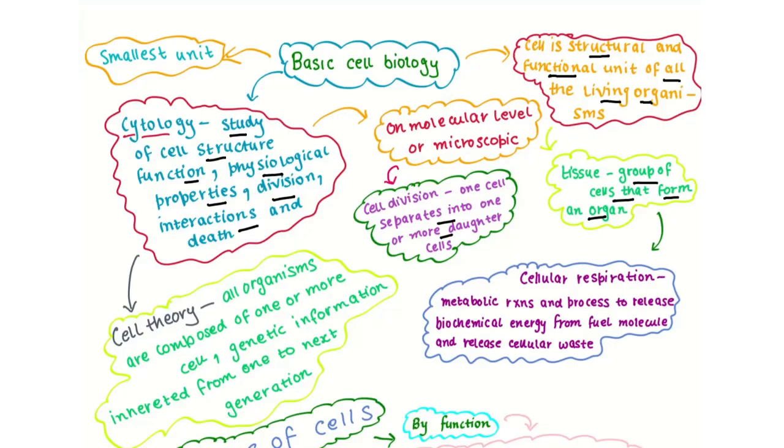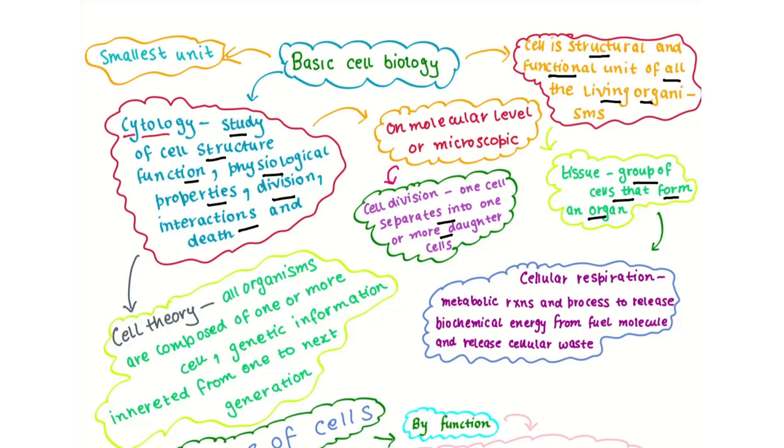Basic cell biology. What is a cell? A cell is the structural and functional unit of all living organisms. Cytology is the study of cell structure, functions, physiological properties, division, interactions, and death. On a molecular or microscopic level, in cell division, one cell separates into one or more daughter cells.